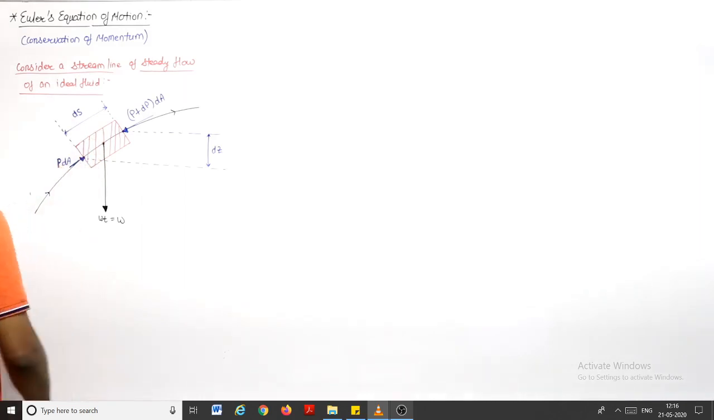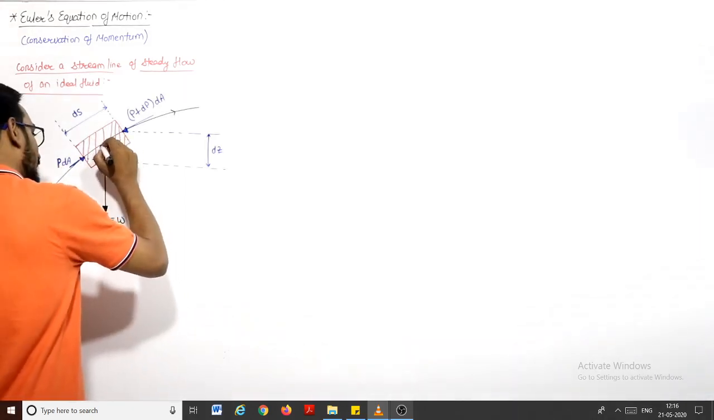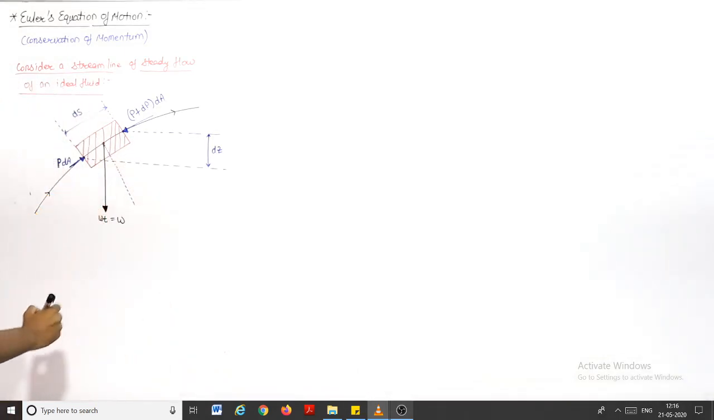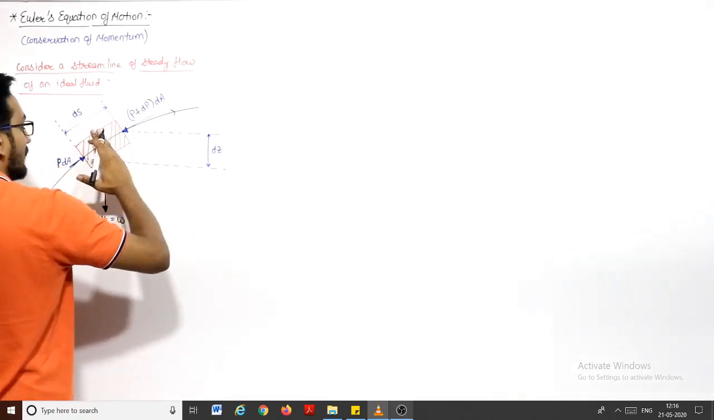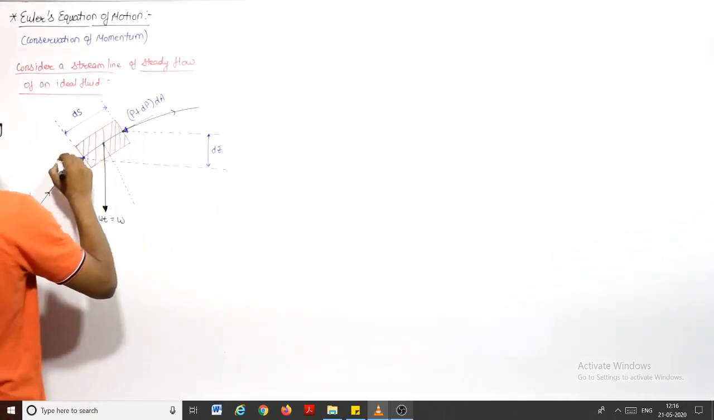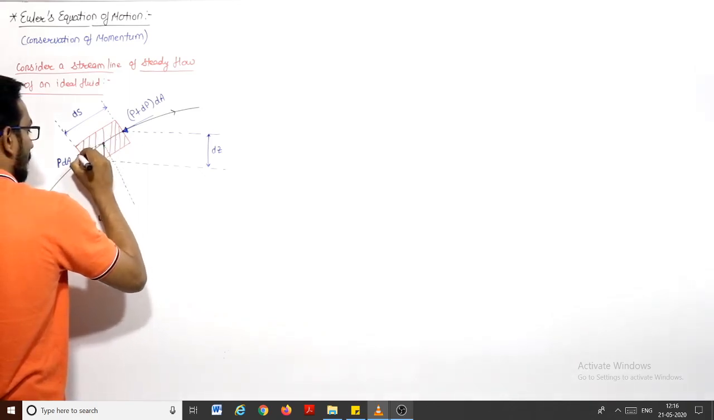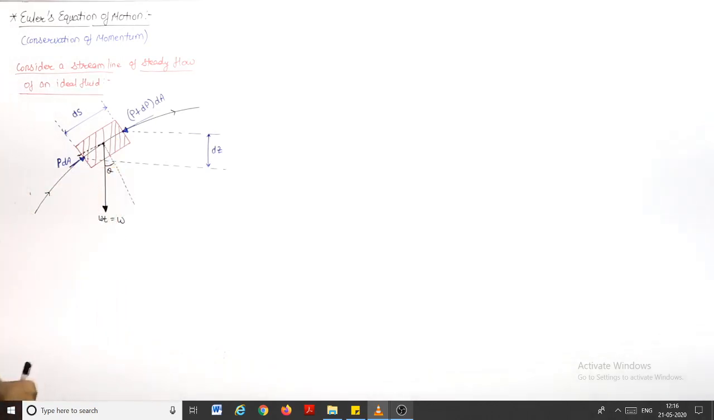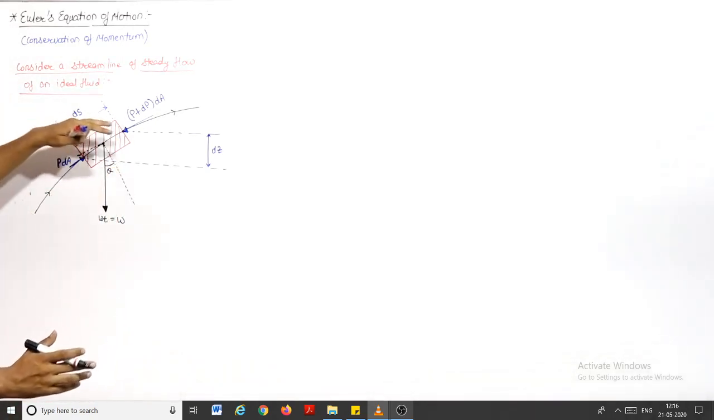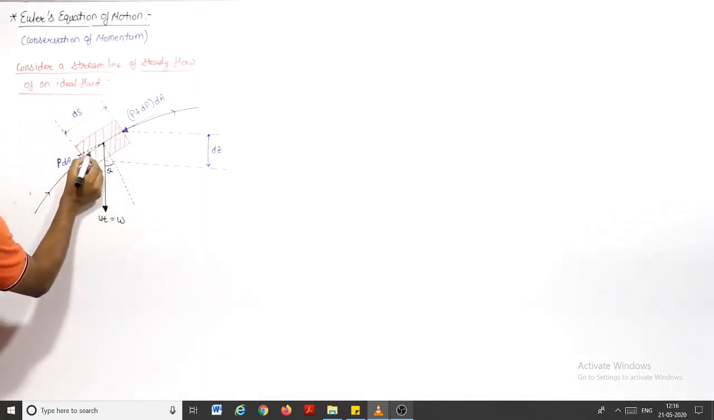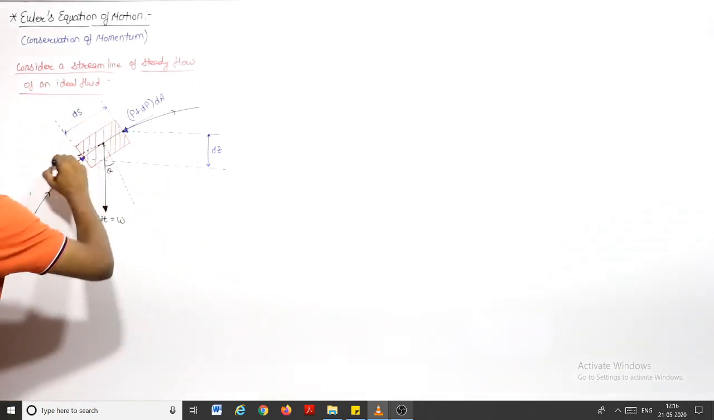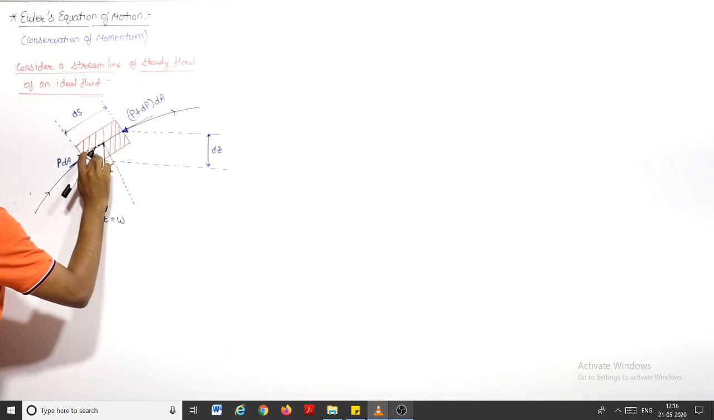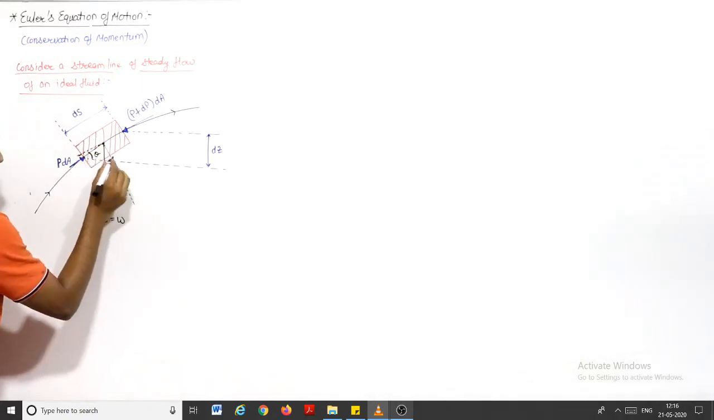Now if I resolve the component of W, we have one component perpendicular to the streamline, and one component along this streamline. Let us say this is the component of W along the streamline. Let us say this is the angle theta. What is the angle theta? Theta is the angle made by this line with the horizontal. This line is perpendicular to this, and this line is perpendicular to this, so this angle is also theta. This inclination angle is theta.